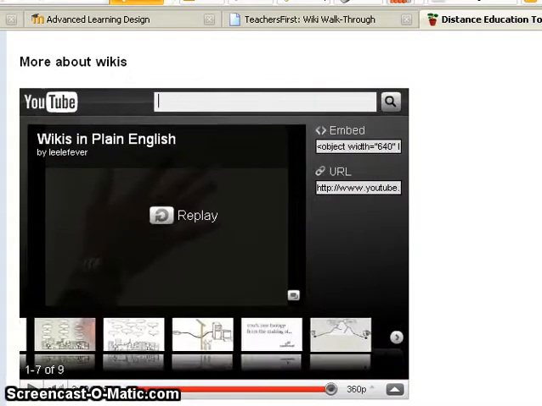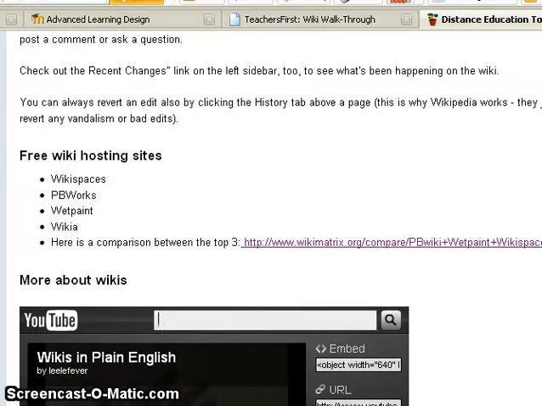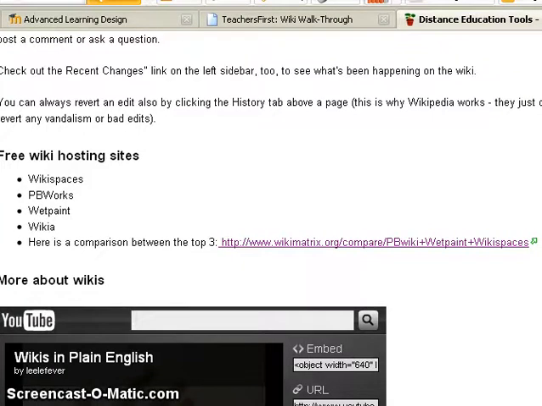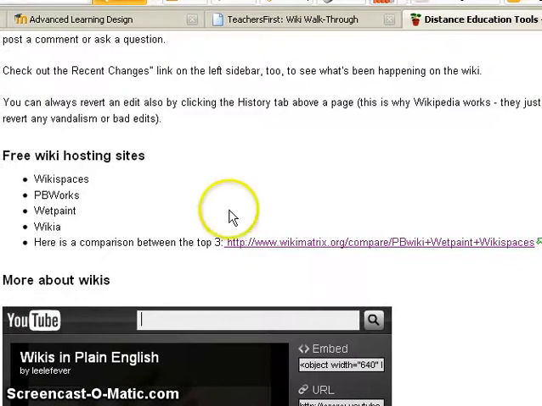Now that we have an understanding of what wikis are, one thing that we may want to take a look at is where do I sign up or begin to create a wiki space for myself. There are four areas actually that I'd like to outline for you. There's Wikispaces, PBWorks, WebPaint, and Wikia.